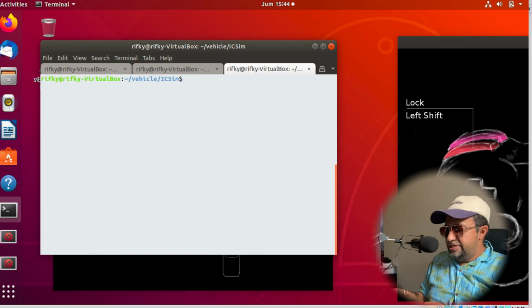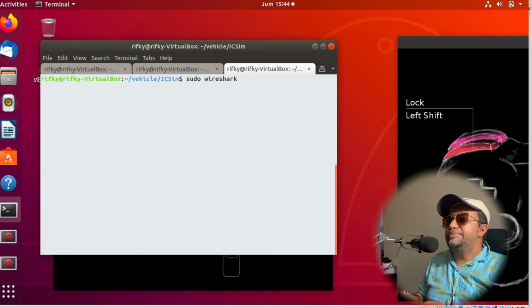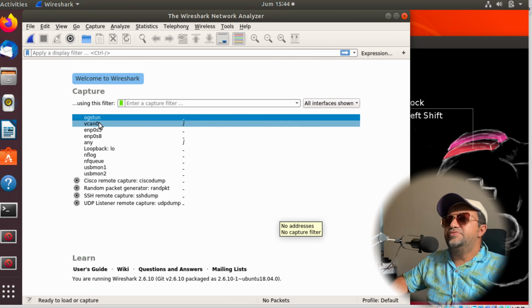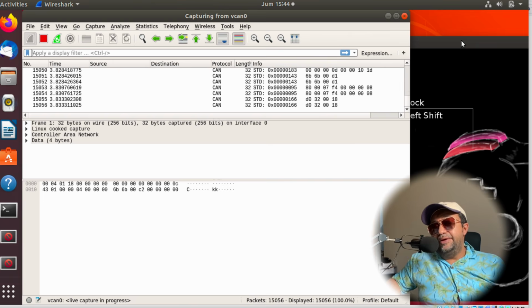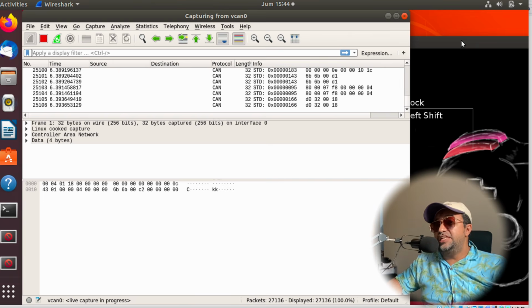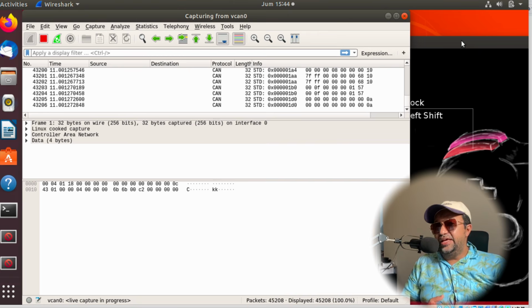Okay, guys, but from here, where do you need to go? For example, if you want to start making research, I want to know which CAN identifier really has an influence to take control of the speed, which CAN identifier and which bytes we need to fill in. Which CAN identifier is actually responsible for controlling the speed? Okay, let's check. For example, here I'm going to open my Wireshark. Okay, this is the VCAN. For example, I already noticed that the CAN identifier number 244 is actually the one that really takes control of the vehicle speed in this case.